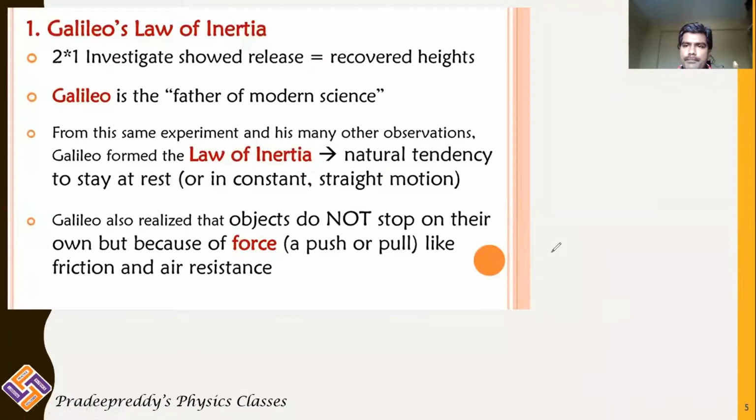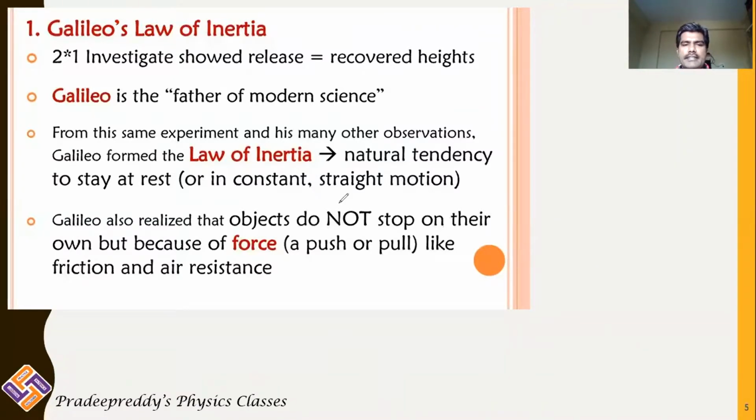We have even learned that if a body is in uniform motion on a rough surface, there will be a frictional force which opposes its motion, whereas on a smooth surface, the body continues to move for a longer time. And from those, Galileo introduced the law of inertia.